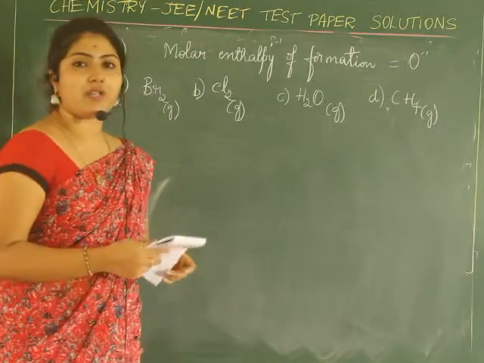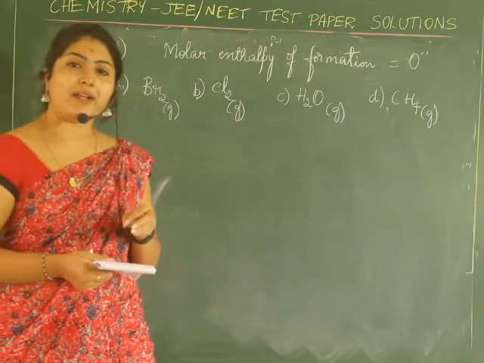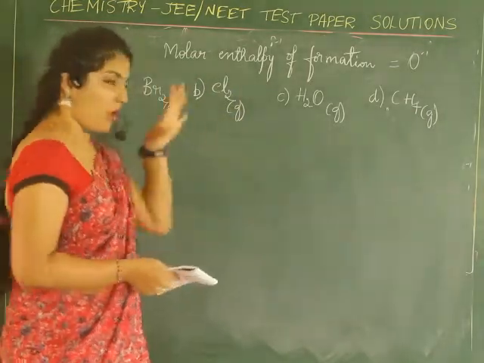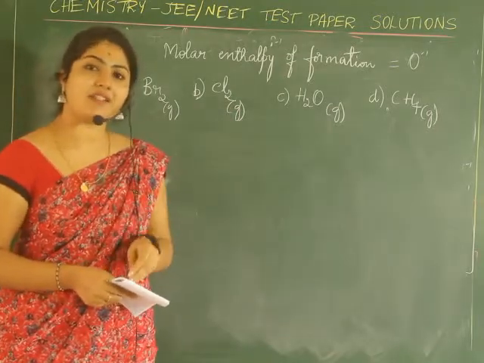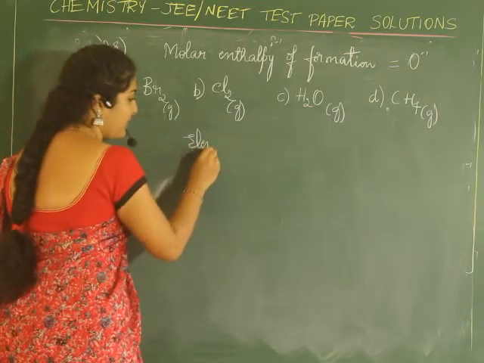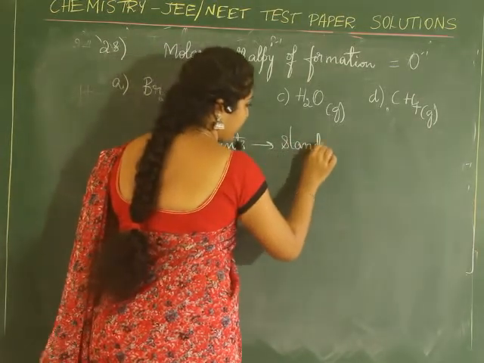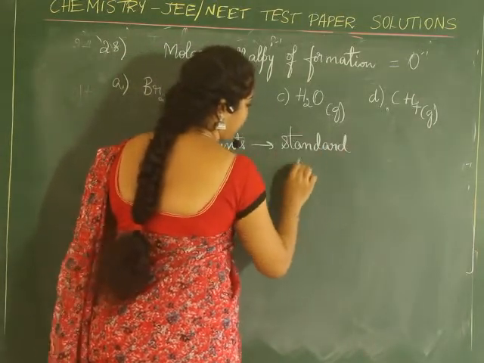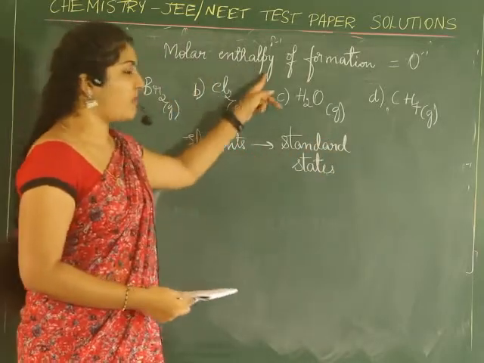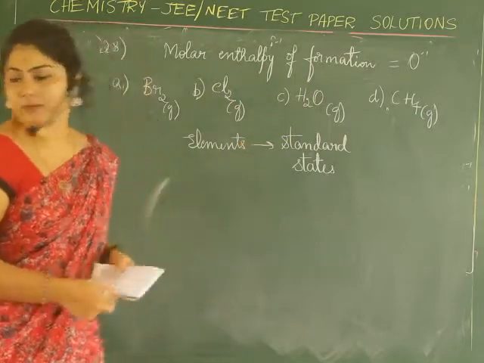So remember, the condition when molar enthalpy of formation will be 0 is when the substances are in their elemental form, and the elements must be in their standard states. When the elements are in their standard states, that is when molar enthalpy of formation will be 0. Now we will check out the options.